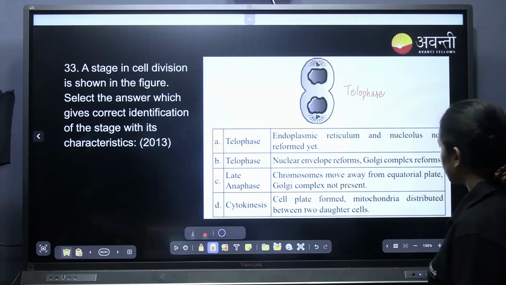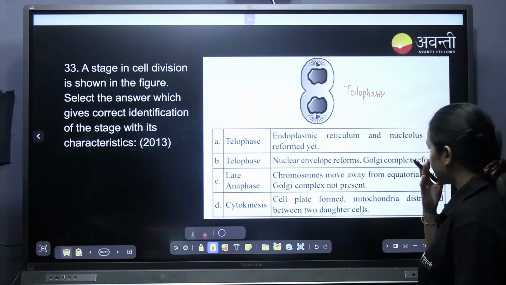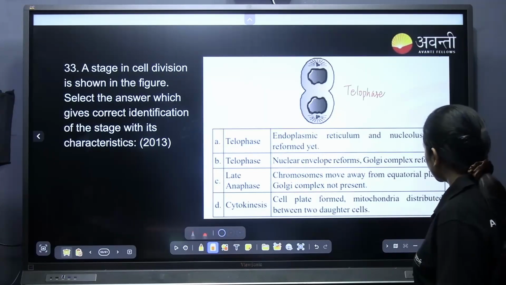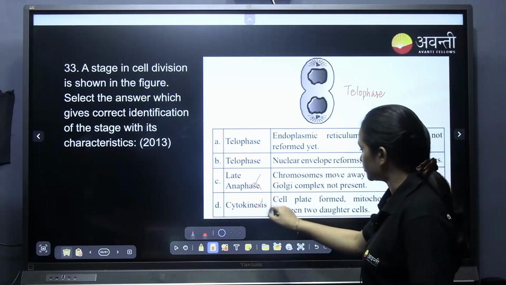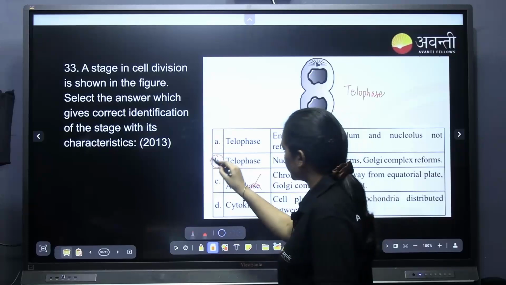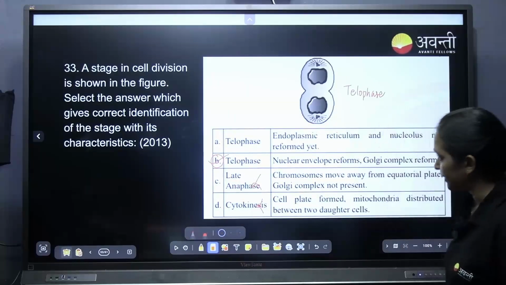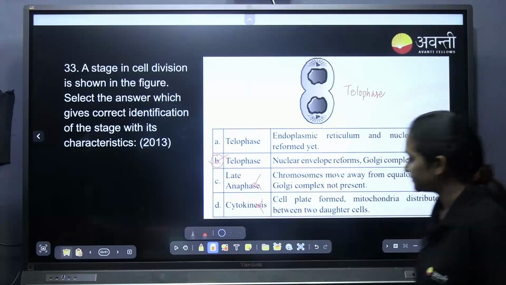Endoplasmic reticulum and nucleus are not formed yet. No. In telophase the nuclear envelope reforms and the Golgi complex reforms. This is not late anaphase, no. So the most appropriate answer will be B, that is the right answer.